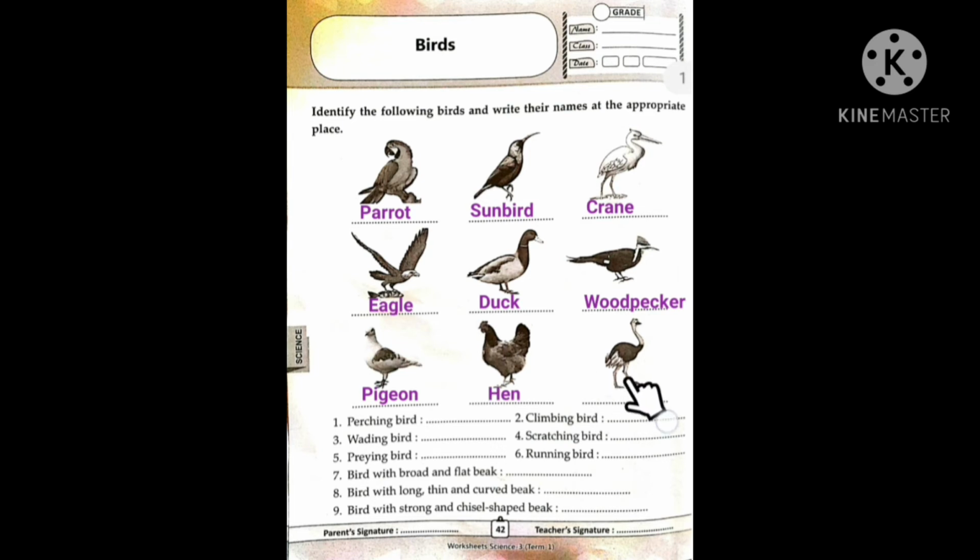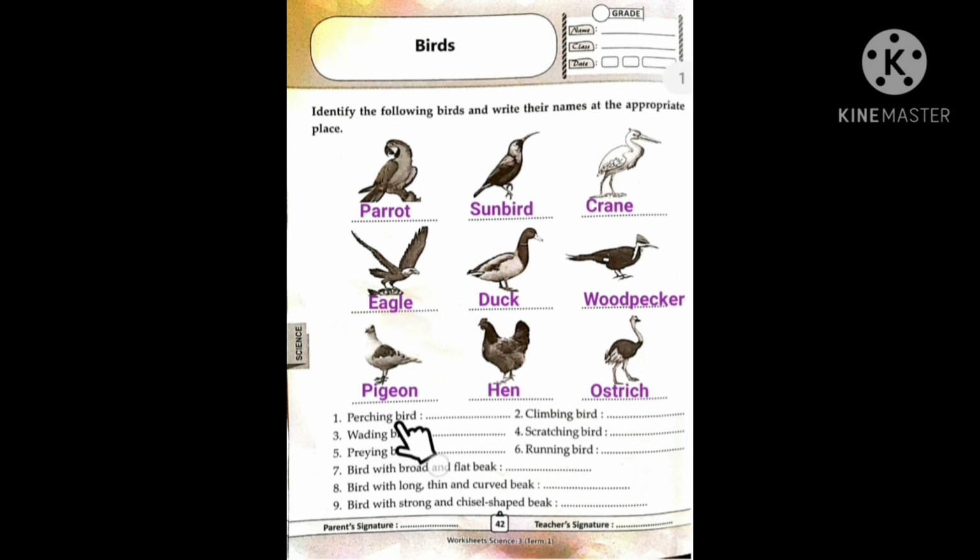Now the next bird. They have long and strong legs and only have 2 toes. Which bird is this? It's also known as a running bird. Yes, it's an ostrich. We can write the name here, ostrich. Move on to the next one.